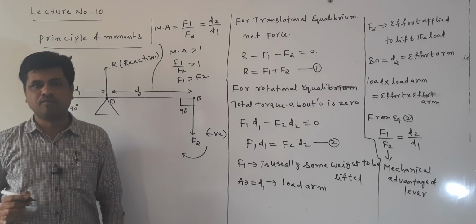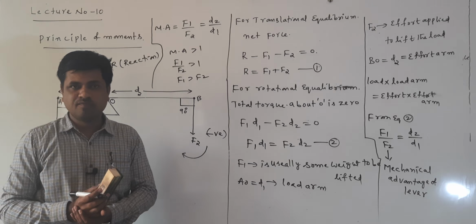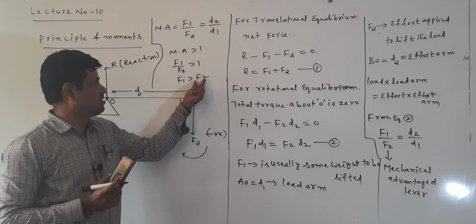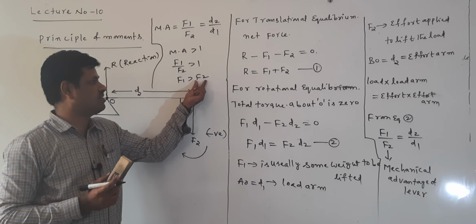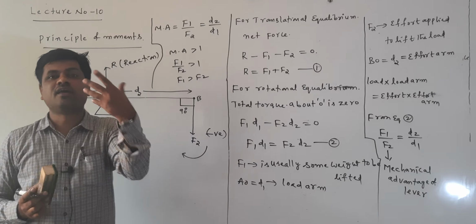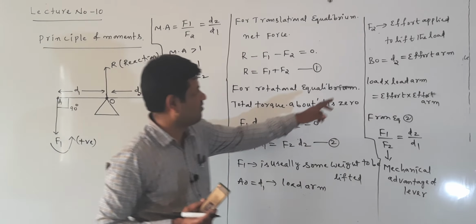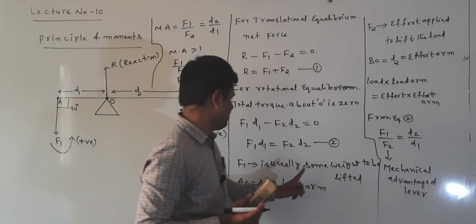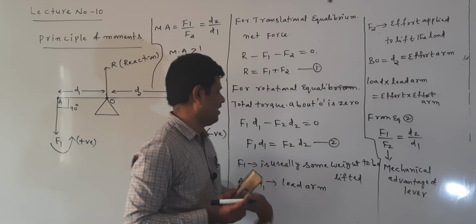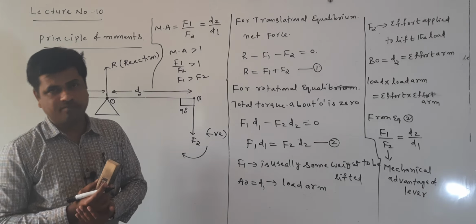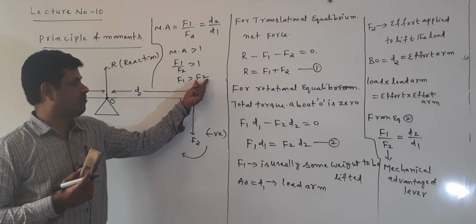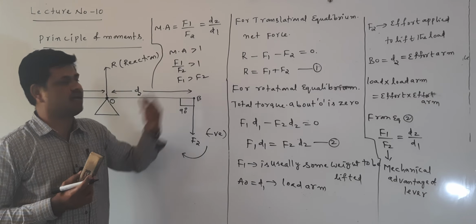F1 greater than F2 means a small force or small effort is applied for lifting the heavy load. F1 represents some weight or load to be lifted. So F1 greater than F2 means the load is larger than the effort.